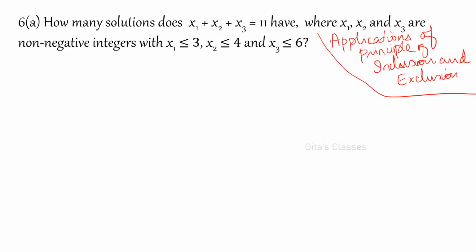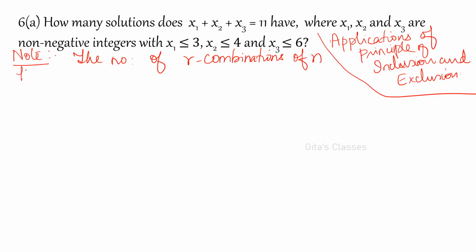Here you have to assume this formula. Even this formula I have explained in that applications of principle of inclusion and exclusion. So the number of OR combinations, this you have to remember, OR combinations of n kinds of objects. This is what you are going to apply here.